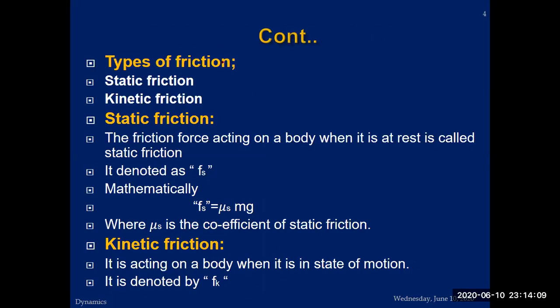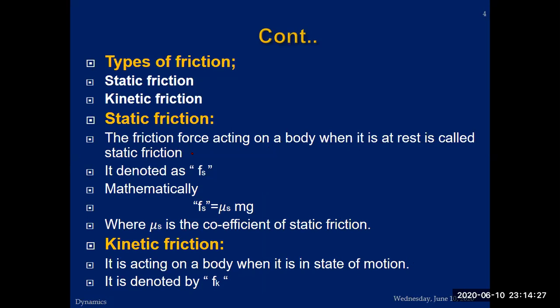So what are the types of friction? Static friction and kinetic friction. What is static friction? The friction force acting on a body when it is at rest is called static friction. You are pushing or pulling an object, and at that time the object is unable to move.